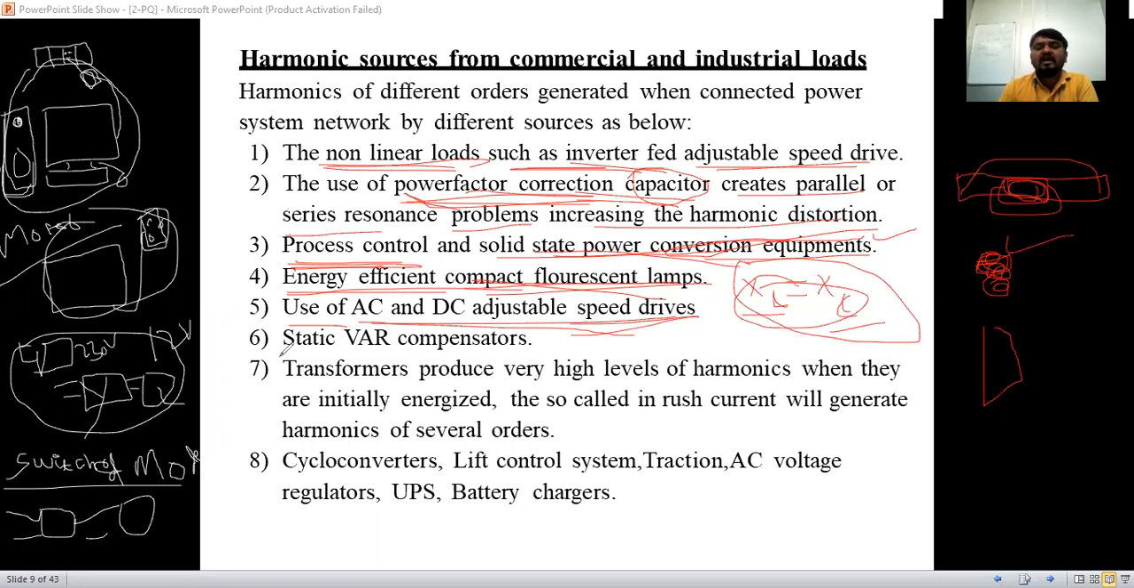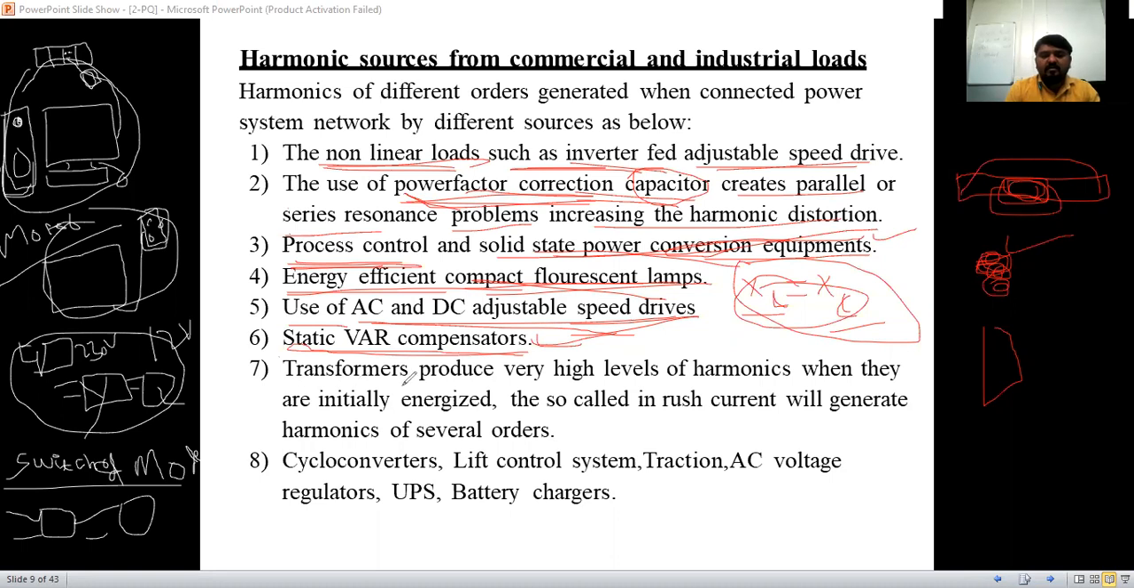And next, static VAR compensator, static reactive power compensation we are going to do. In the reactive power compensation, again we are going to use the reactors, capacitors over there. So because of that one also, there is a chance of harmonics over there.